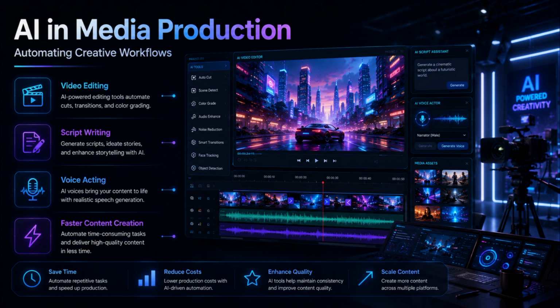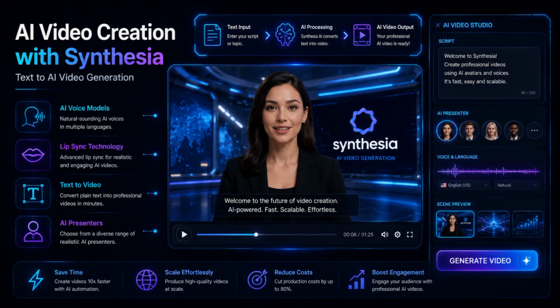Let me give you one example. Go on the internet and search for the site Synthesia. On Synthesia, you can create an AI video. Now, you might be wondering, how is that even possible? Well, that is possible because you can put a text and Synthesia merges the text with its live voice models and does lip syncing movements in sync with whatever the text is all about. Isn't it wonderful? I certainly think it's revolutionary.